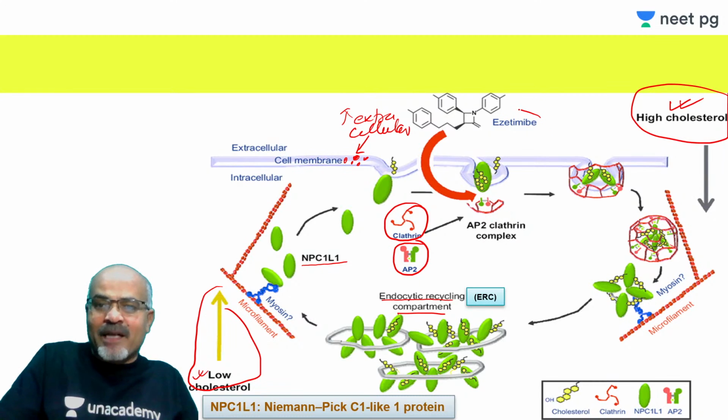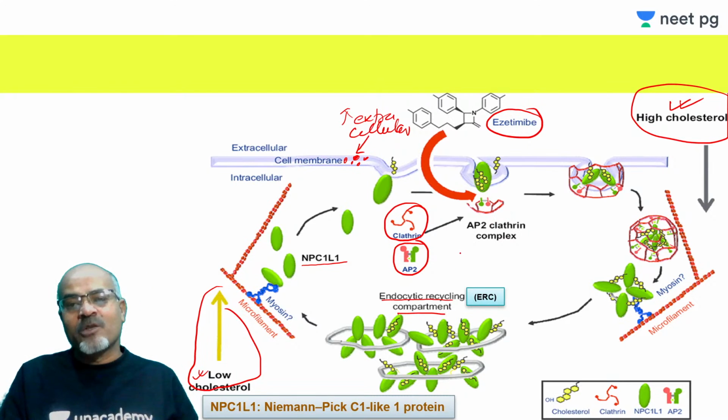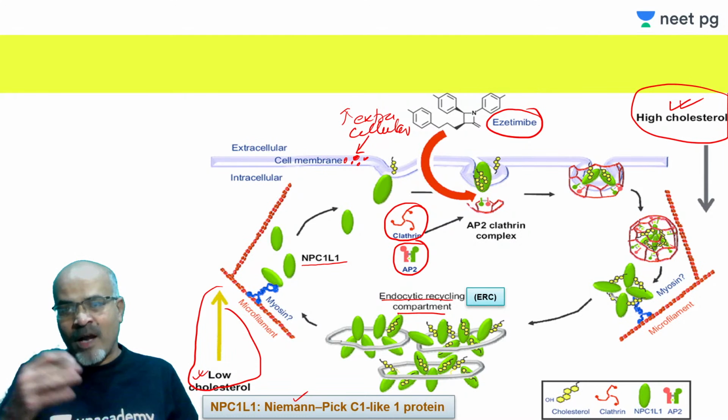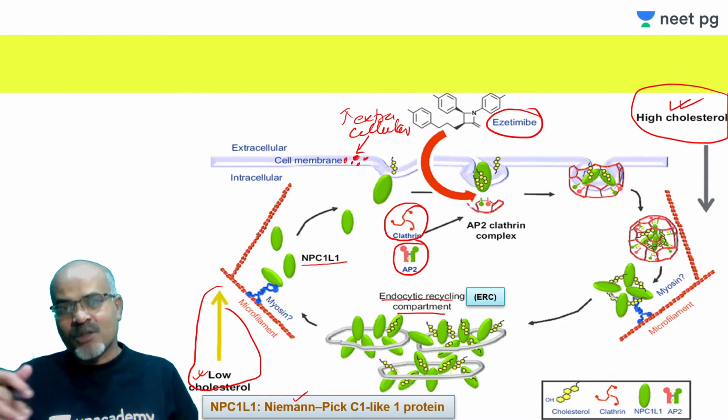And how does ezetimibe act? Ezetimibe acts on this cholesterol-induced internalization and binding to this complex. So this leads to a reduction in the absorption of cholesterol, right? This is how ezetimibe acts, its cellular mechanism of action. I don't think there is any difficulty in understanding this, because this diagram is really good. I've added certain things like the full form and the ERC, that is nothing great, but this is how the transport protein acts when there is low or high cholesterol.